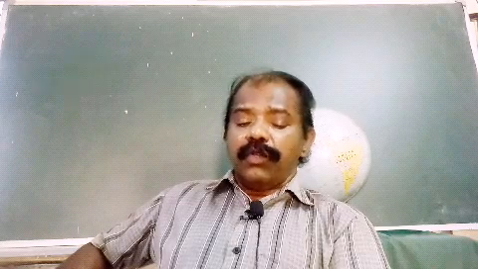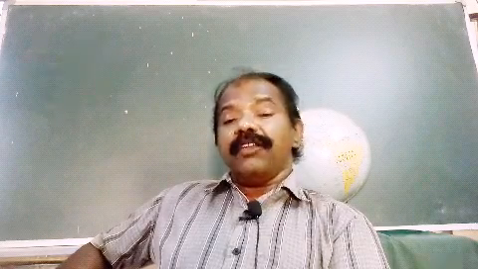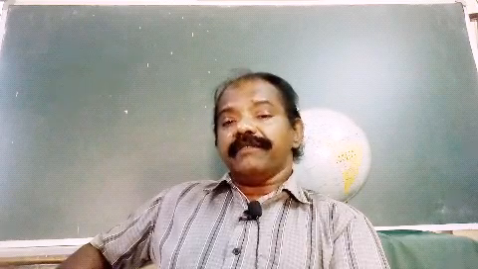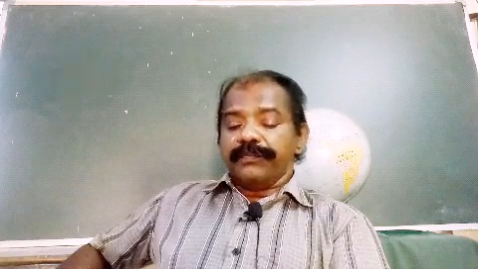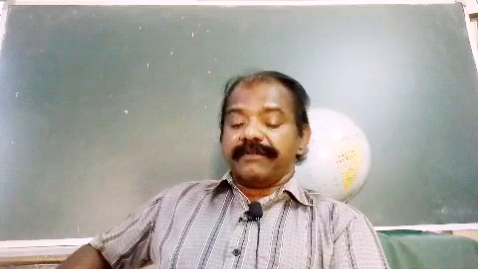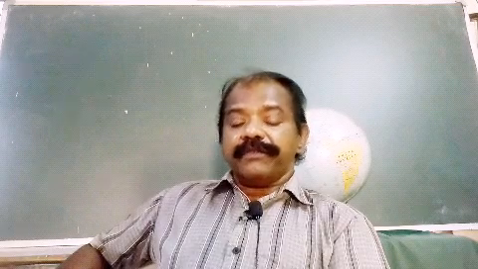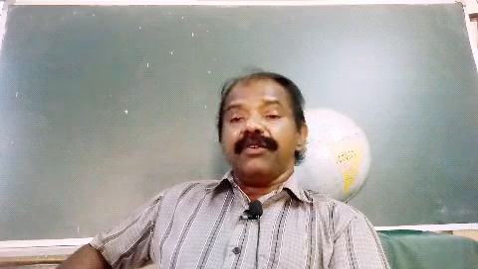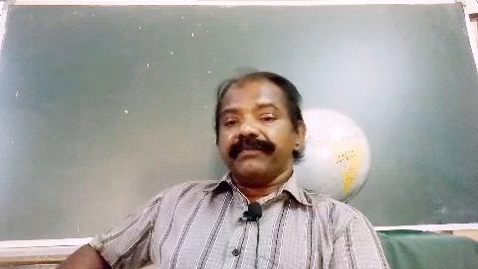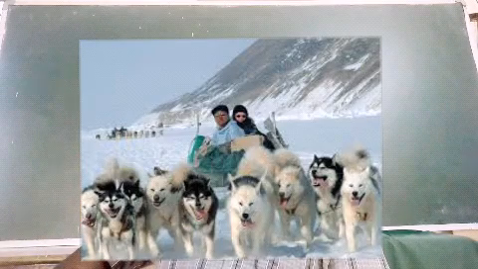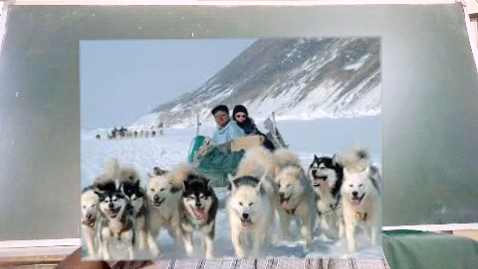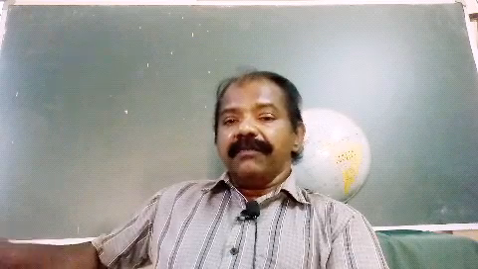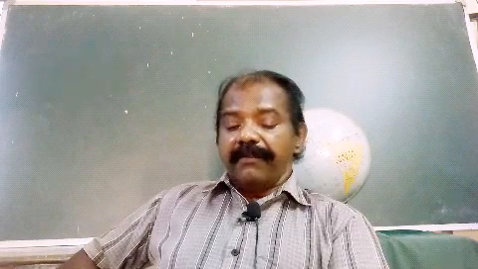Sometimes they cover a circuit of more than 1,100 kilometers. That means they are wandering, moving from one place to another, and may reach up to 1,100 kilometers. They cross snow and ice on sledges. Sledges, you can see here, the picture is shown here. Sledges pulled by dogs. Dogs pull it and it moves on the ice very easily, very fast also.